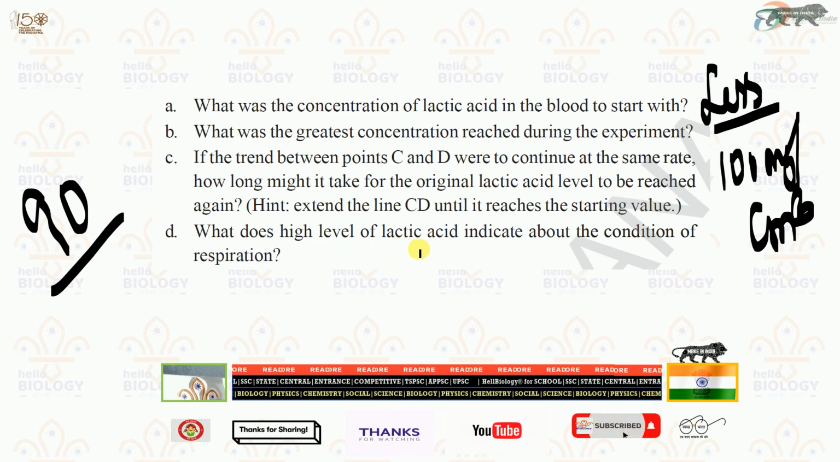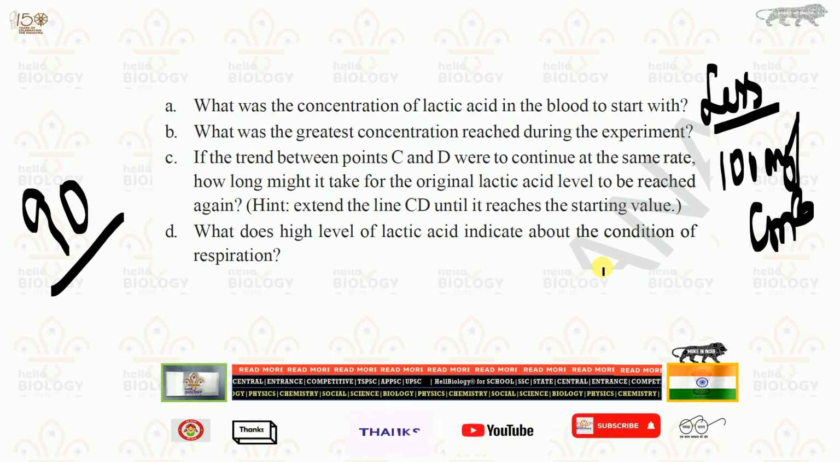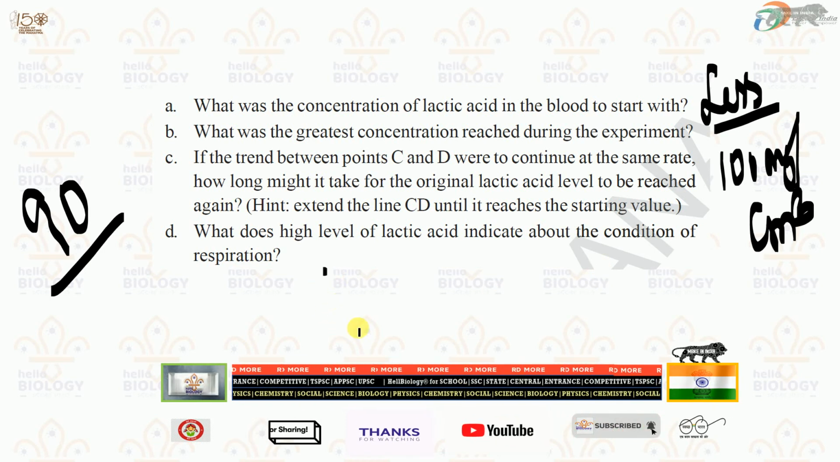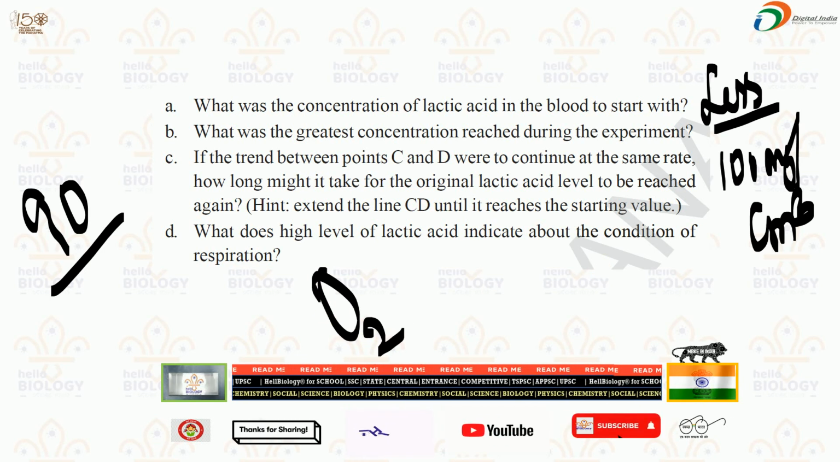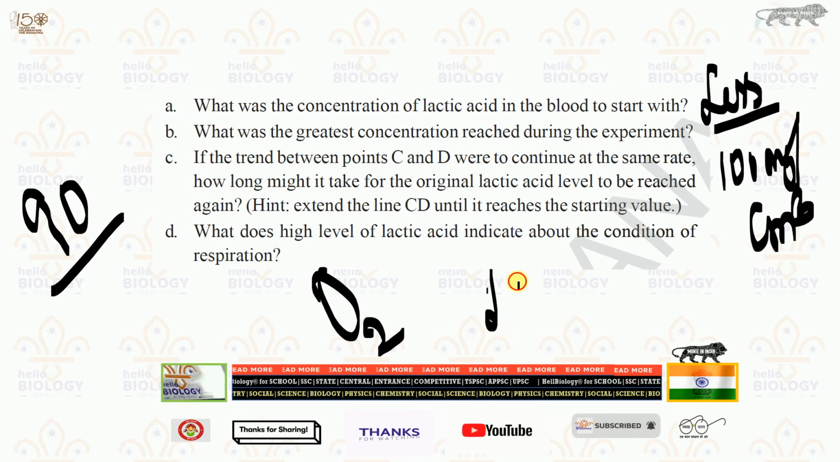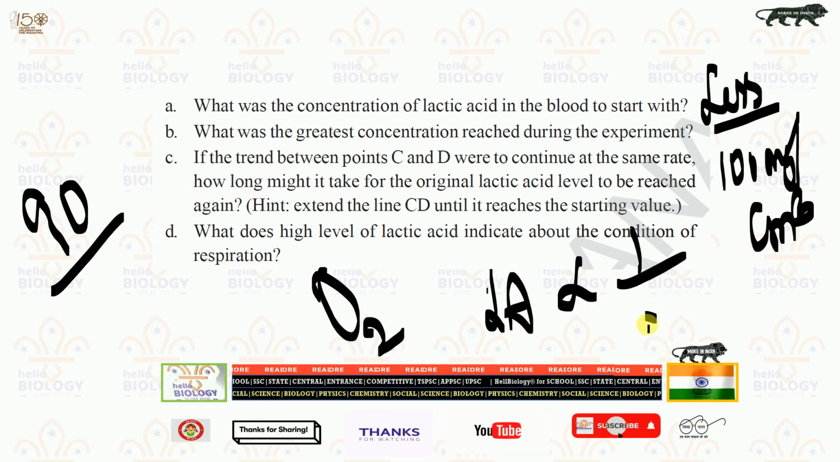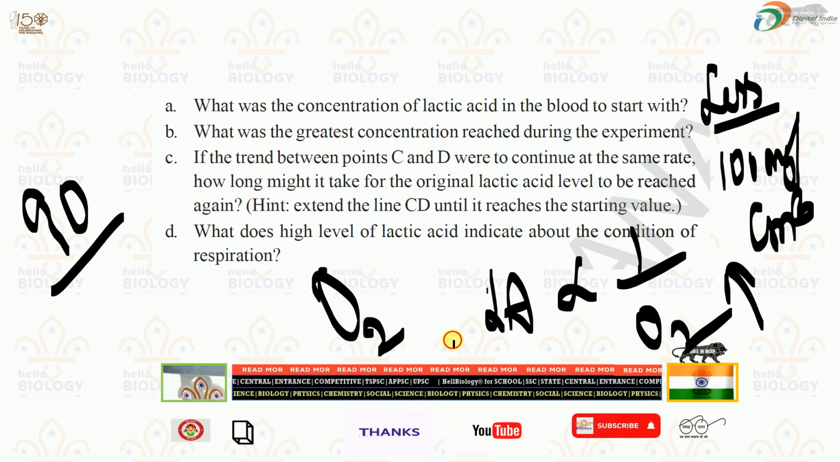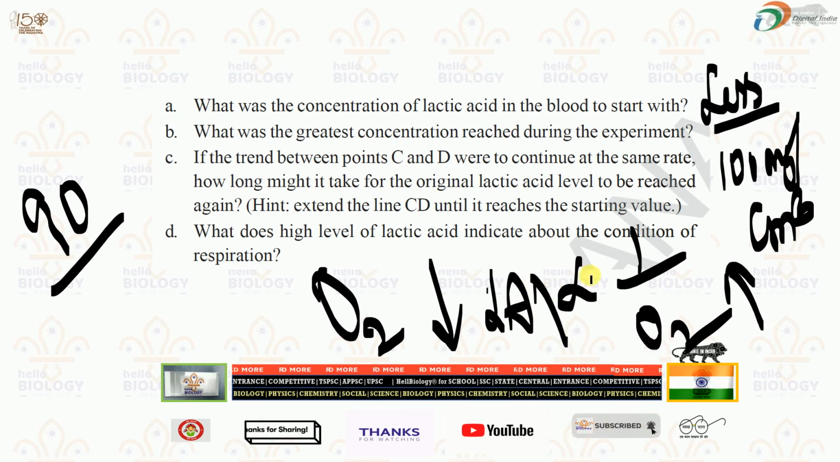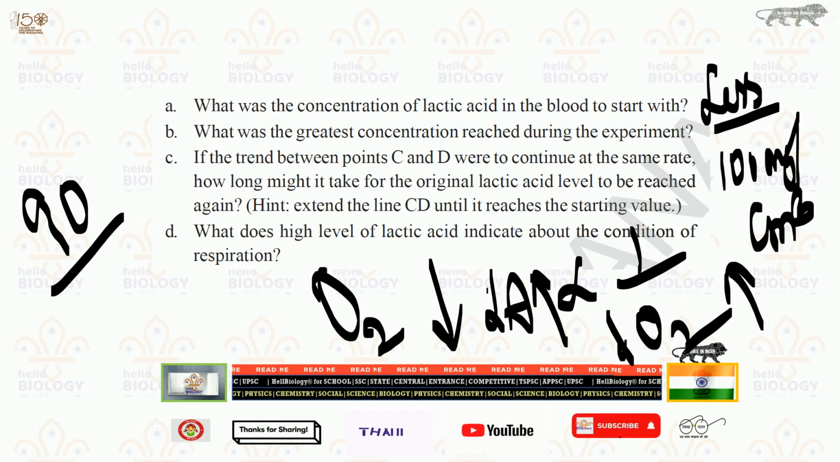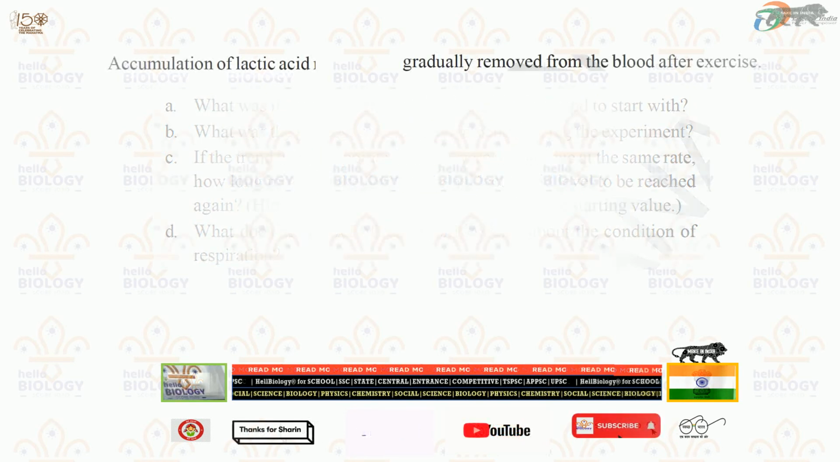What does a high level of lactic acid indicate about the condition of respiration? It indicates less oxygen. So lactic acid is always inversely proportional to oxygen. When oxygen increases, lactic acid decreases. When lactic acid increases, oxygen decreases.